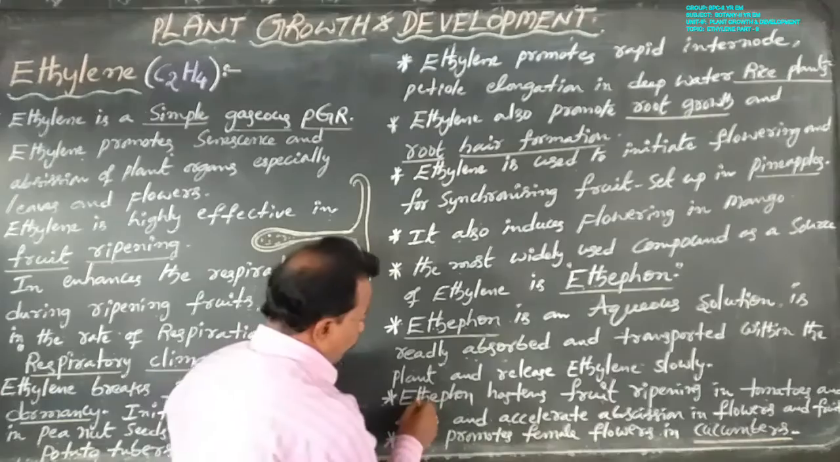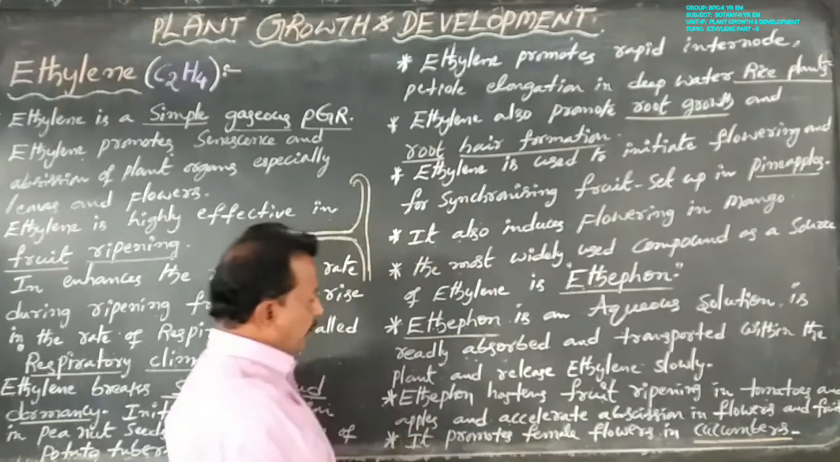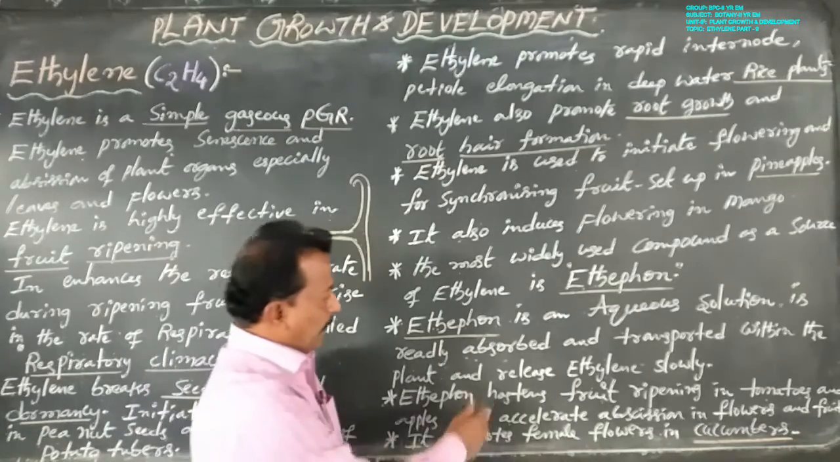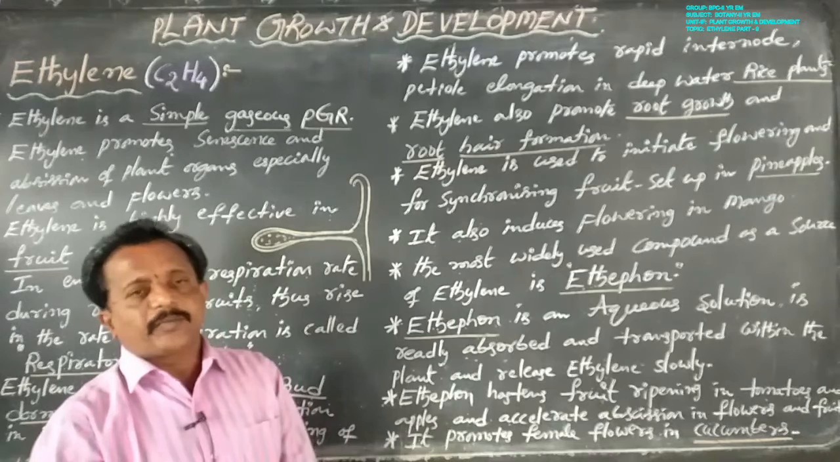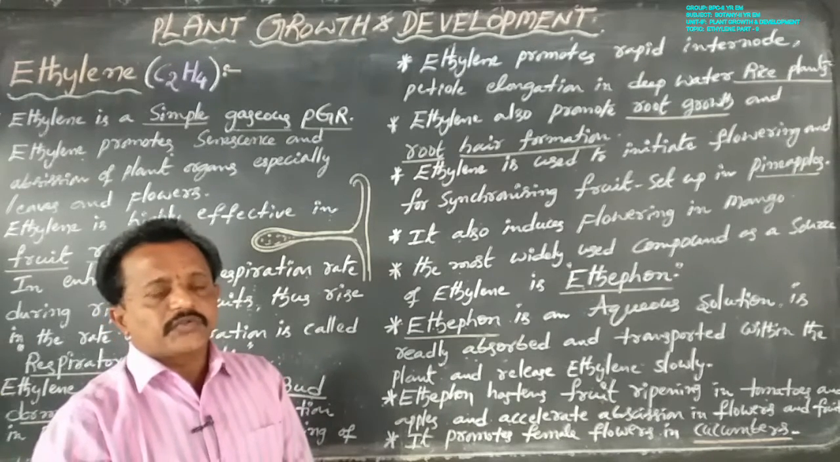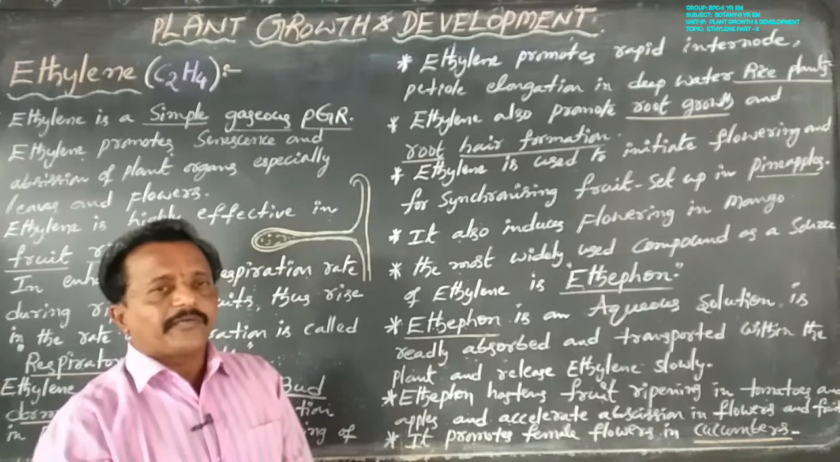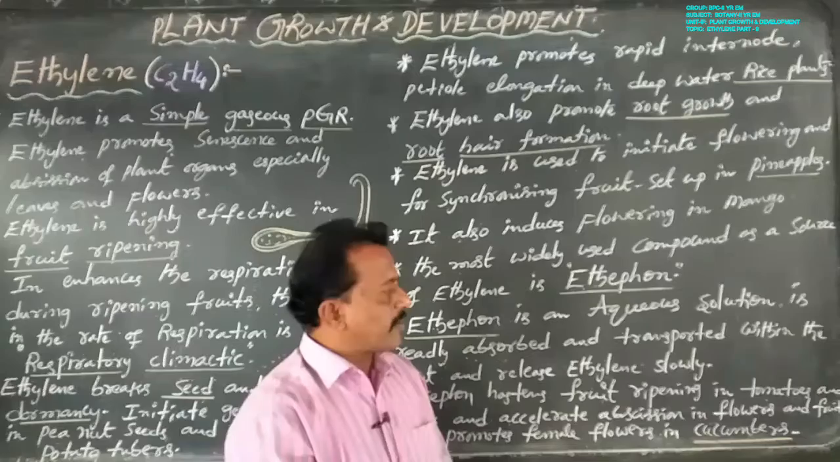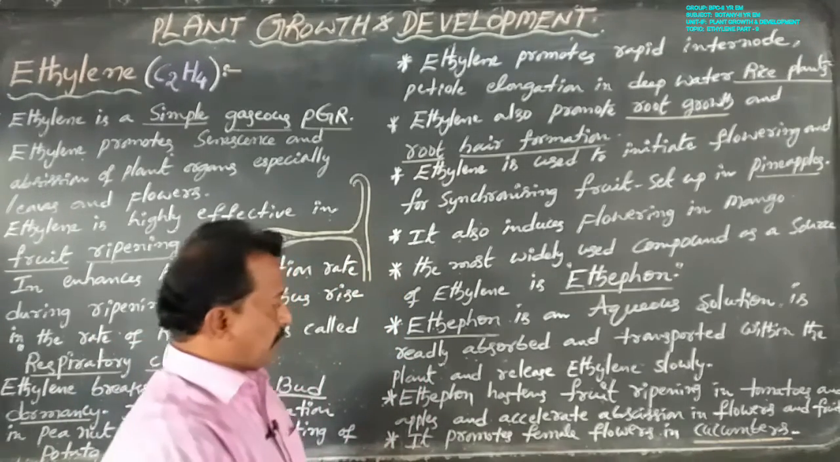Next, ethephon hastens fruit ripening in tomato fruits and apple fruits, and accelerates abscission in flowers and fruits. Ethephon is also useful in accelerating abscission of tomato fruits, tomato flowers, apple fruits and apple flowers.